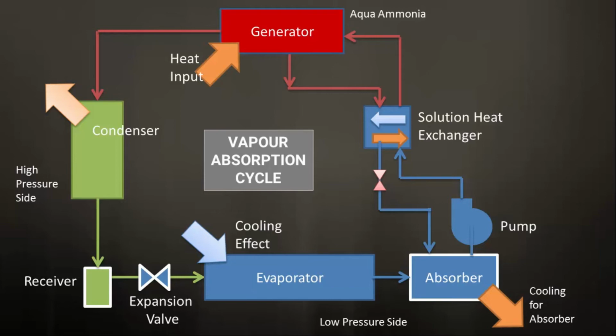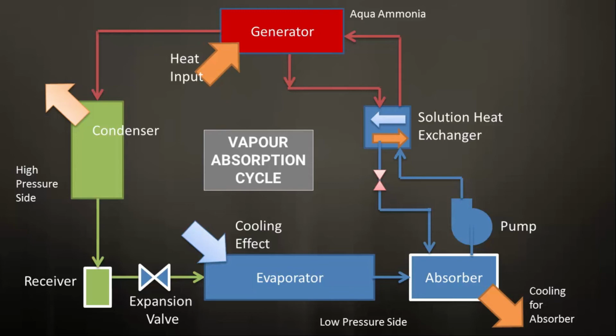Now there is hot weak solution coming from the generator to the absorber which needs cooling, whereas the strong solution which is to be pumped into the generator needs heating. So there is an arrangement of a solution heat exchanger in which the weak solution from the generator loses heat to the strong solution coming from the absorber. This improves the performance of the system.